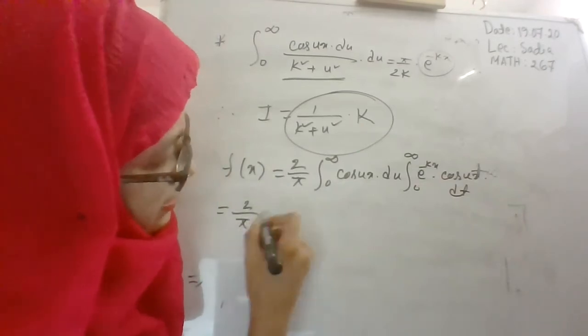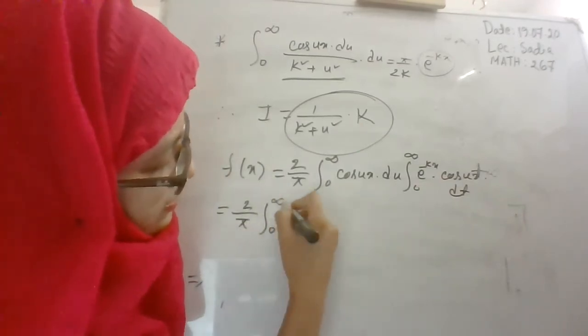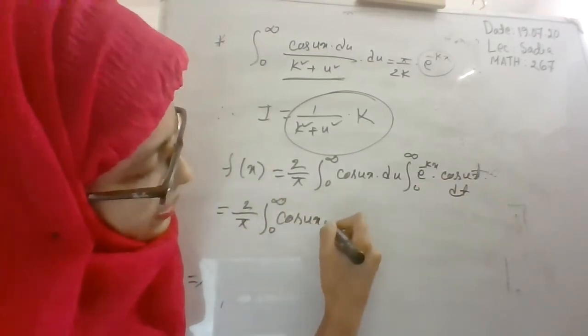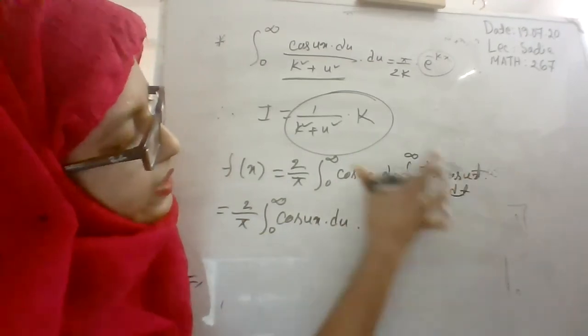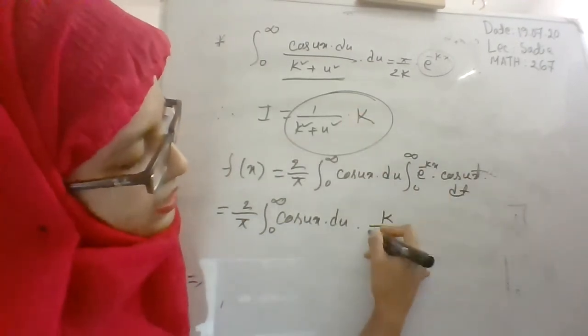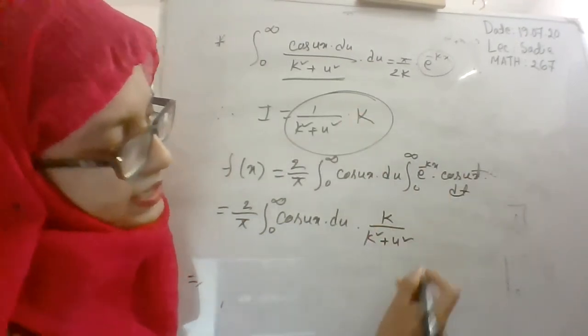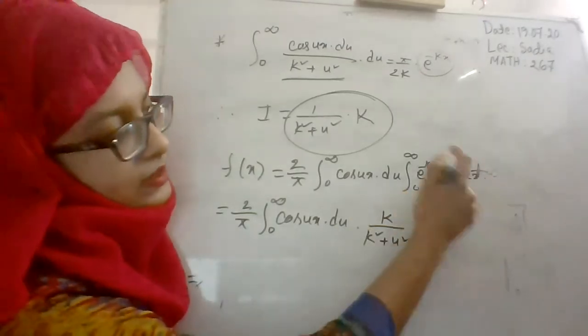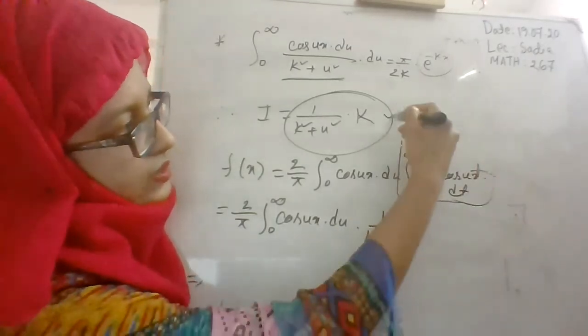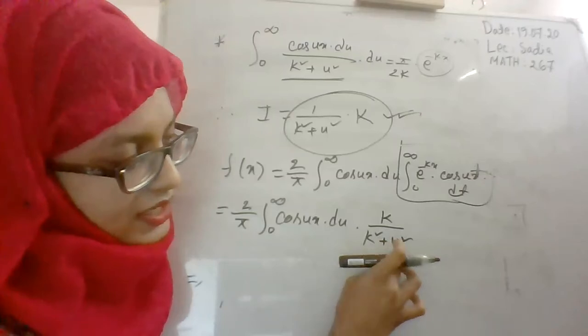For the second integral, the result will be k by k square plus u square.